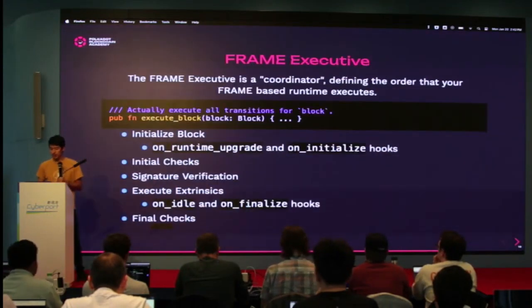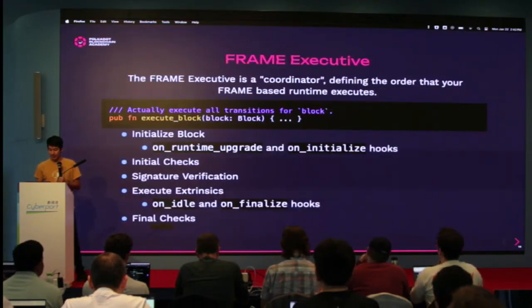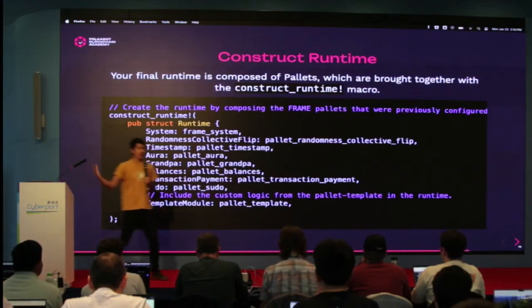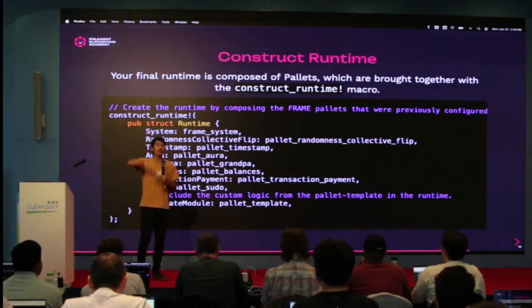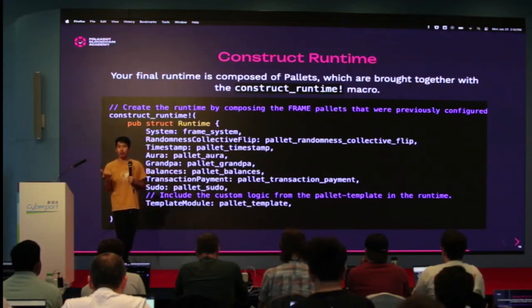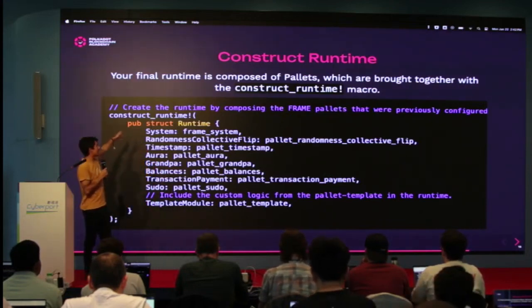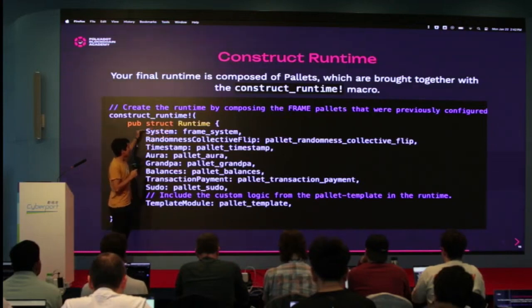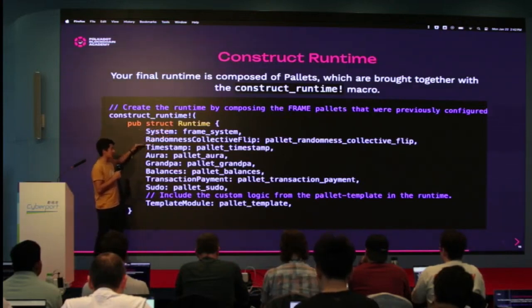Let's keep going. We're almost there. We did Frame executive, right? Now construct runtime. This is the last piece. Once you've created your palettes, we want to put them together and have them work together inside of a single runtime. The runtime is one kind of object, and construct runtime does this. This is a macro, where there's a struct runtime, and we basically stick in it all the different palettes you want to include in your blockchain.